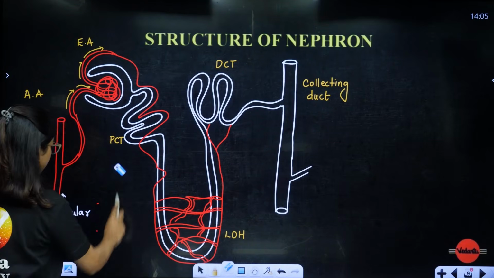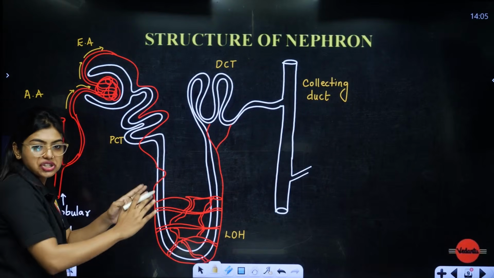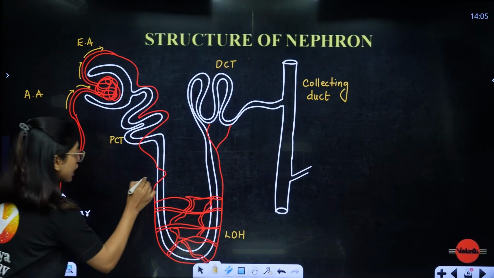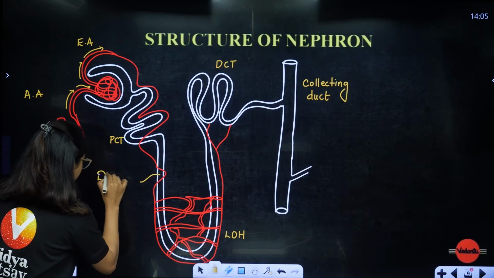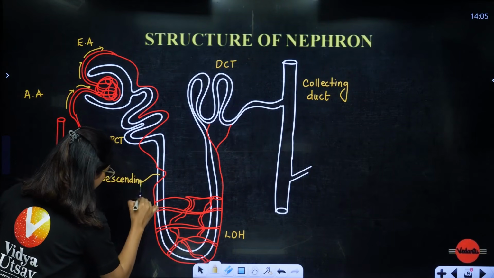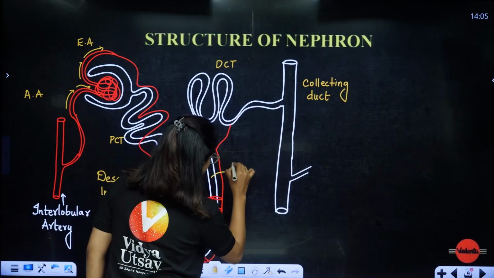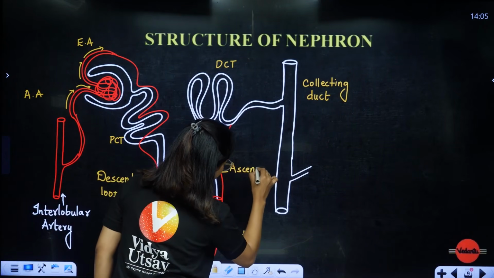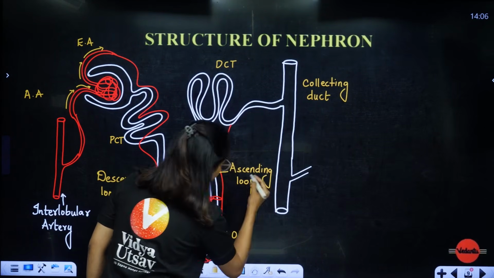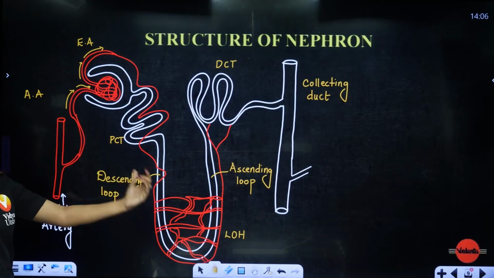So for that I am going to remove this vein. So this loop of Henle, students, has two regions: a descending limb and an ascending limb. So this is the descending limb, the descending loop of Henle. And this is the ascending loop. So students, please understand, in the descending loop and in the ascending loop you can see a lot of blood vessels are there.